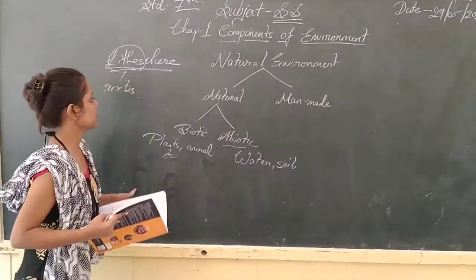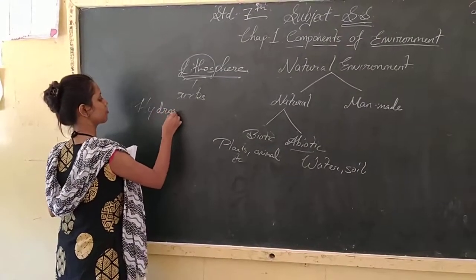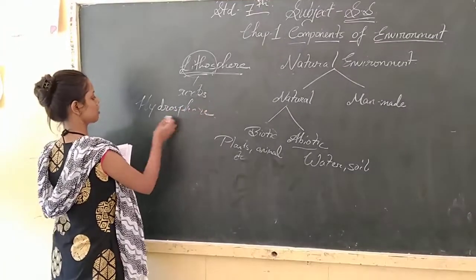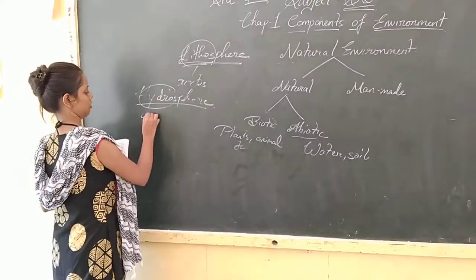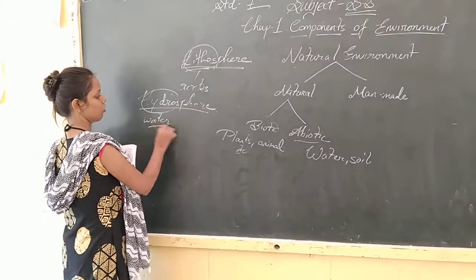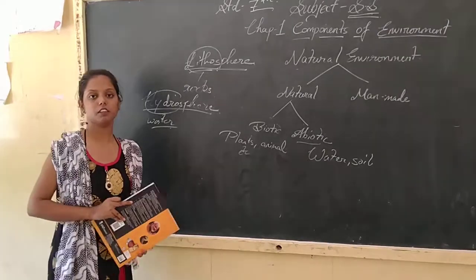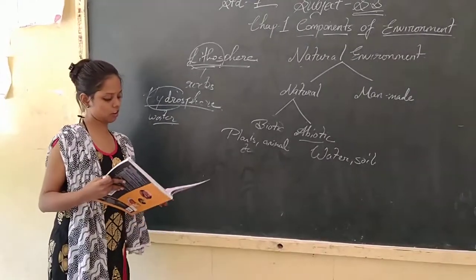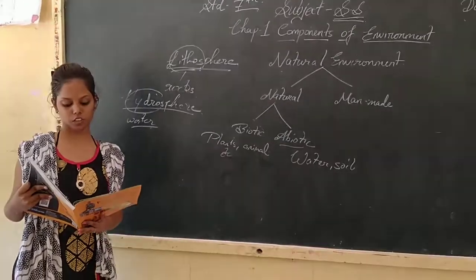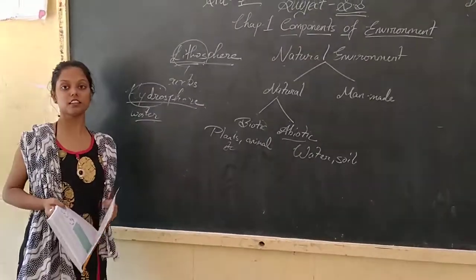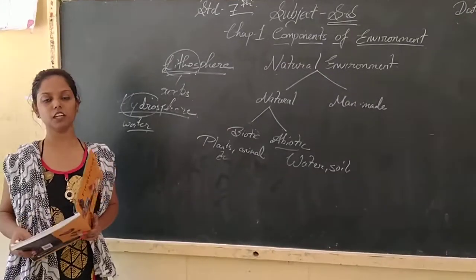Okay. Next is hydrosphere. What is meant by hydro? Hydro means water. We know that we can't survive without water. Water covers almost the largest part of the Earth's surface. Understood? Water bodies like oceans, seas, rivers, etc. are found mainly in different forms on the Earth.